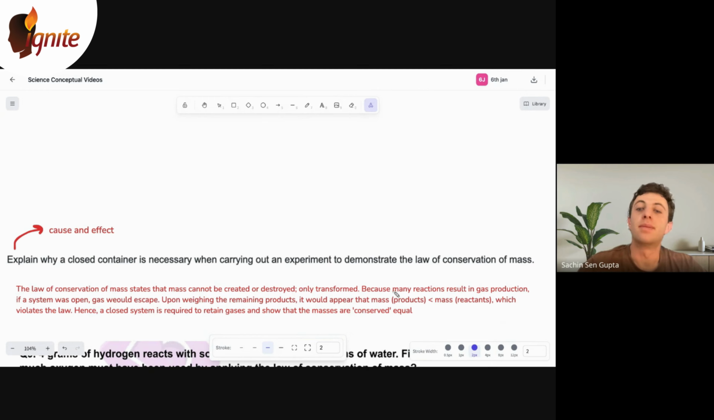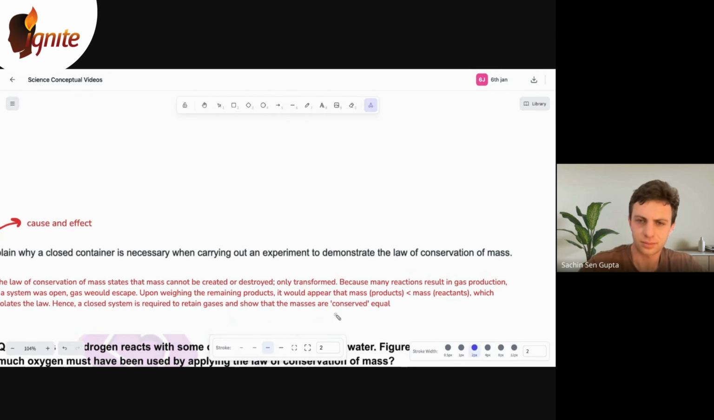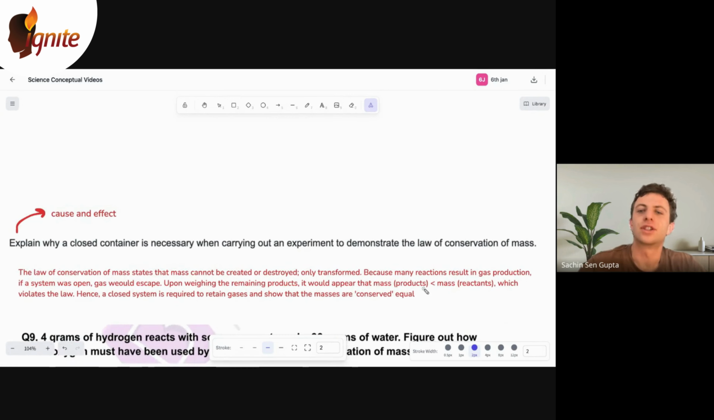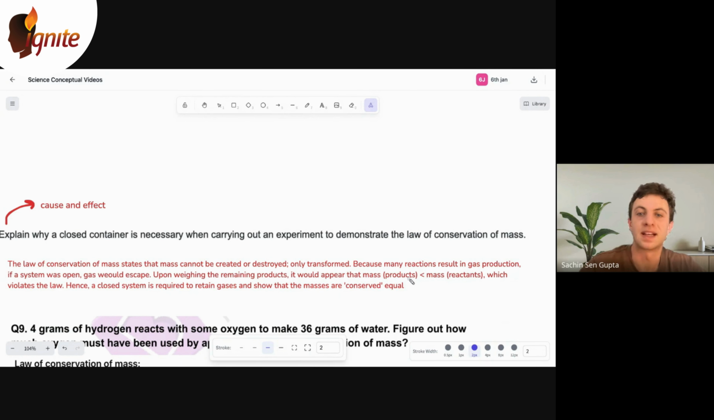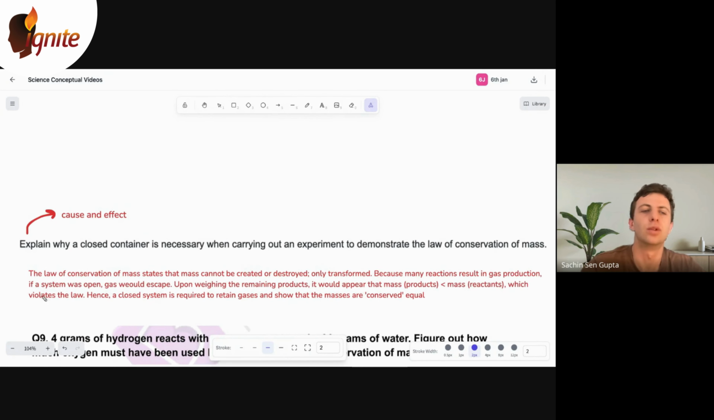So I'm thinking about it in the context of reactions that produce a gas, right? Like combustion or anything else, acid-base or whatever. Because many reactions result in gas production, if a system was open, the gas would escape. Upon weighing the remaining products, it would appear that the mass of products is less than the mass of reactants, which violates the law of conservation of mass, right? So a closed system is required to retain any possible gases that are produced. And so when we weigh them, it shows that the masses are conserved, or equal, right? So always think about going back and trying to relate to the definition.